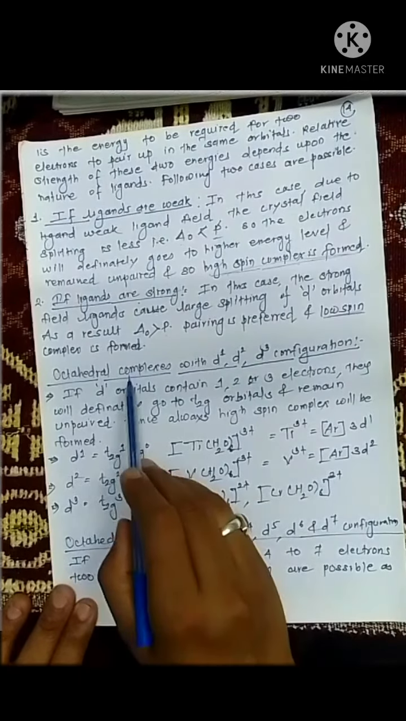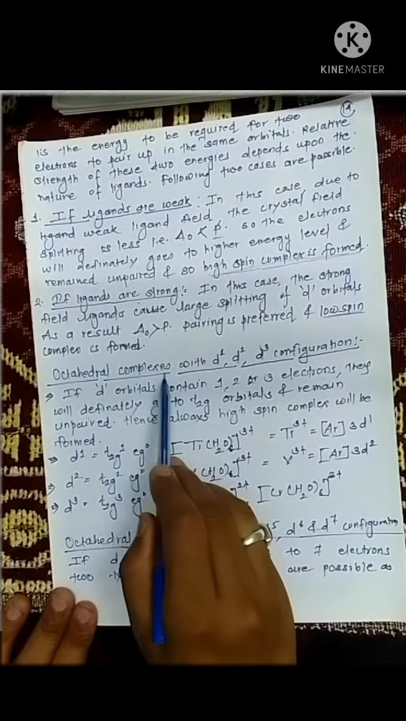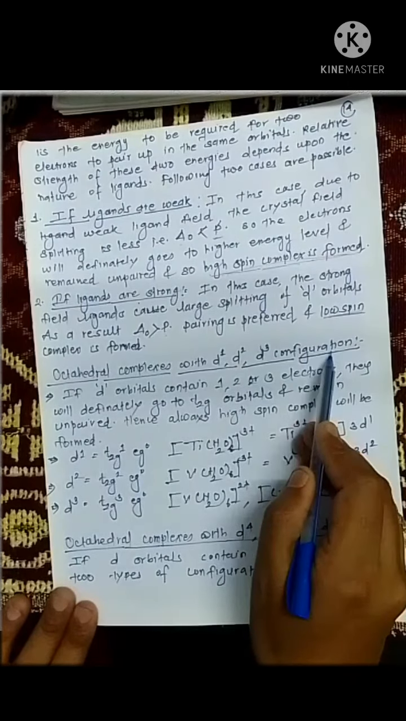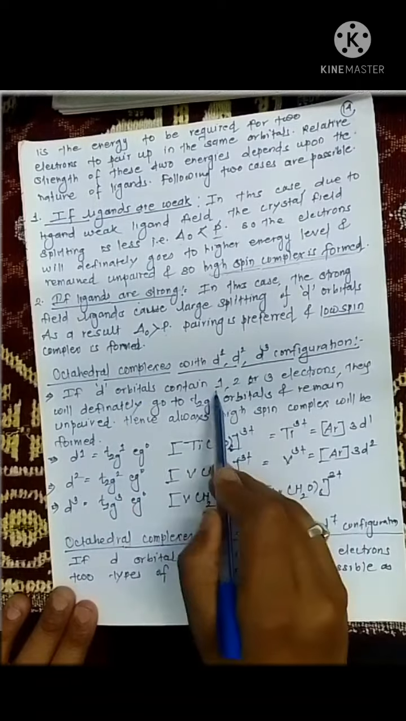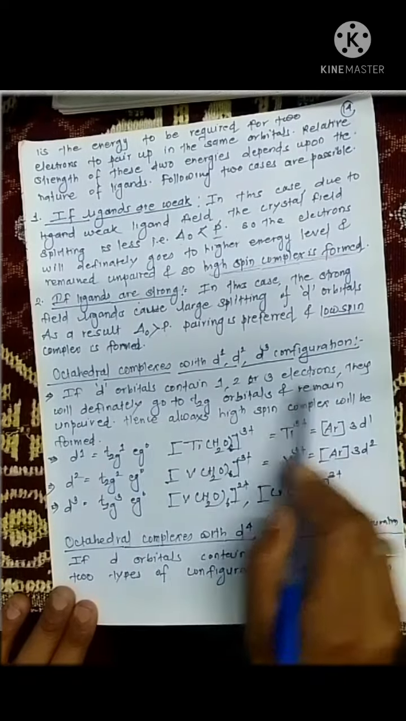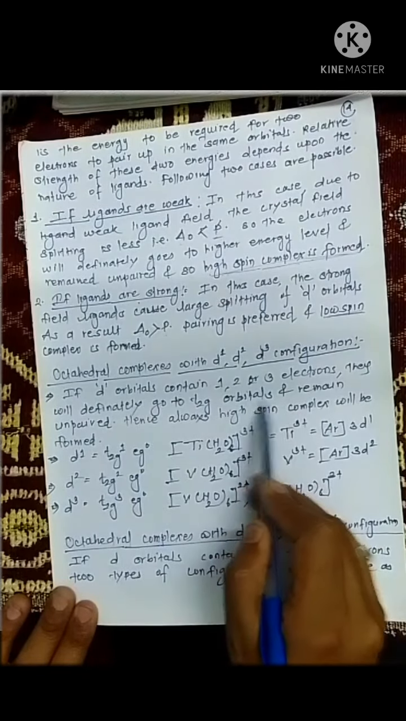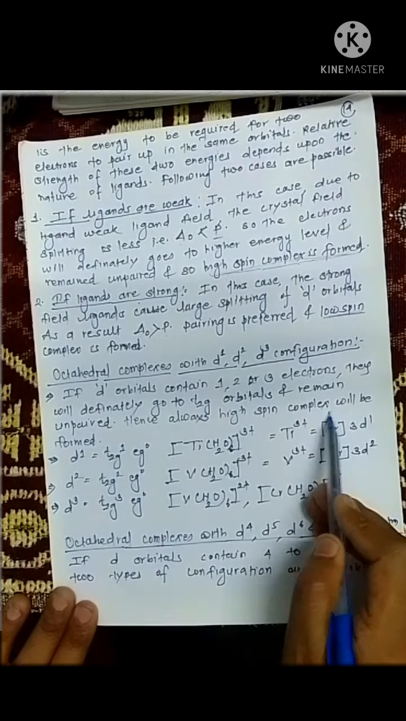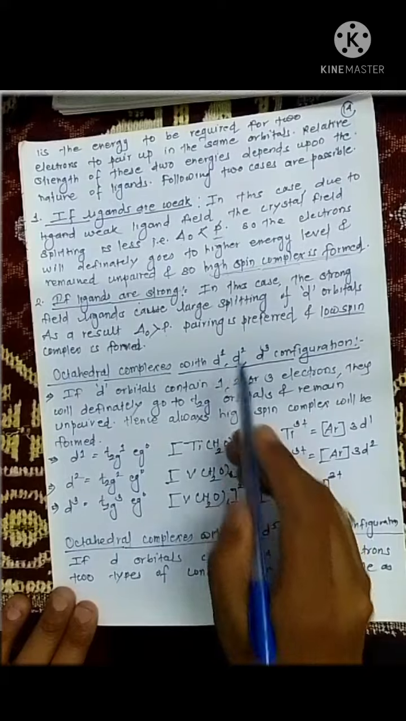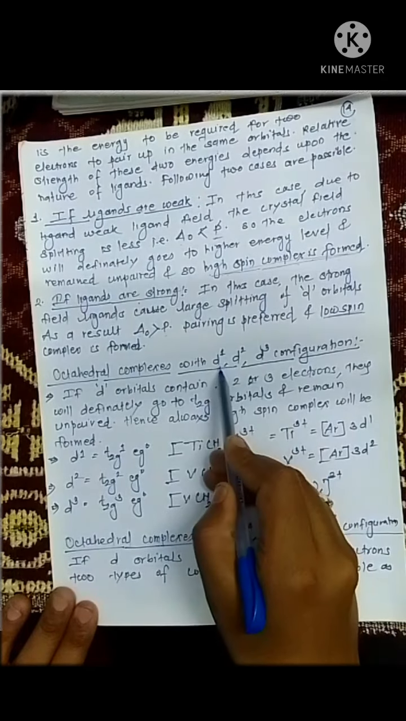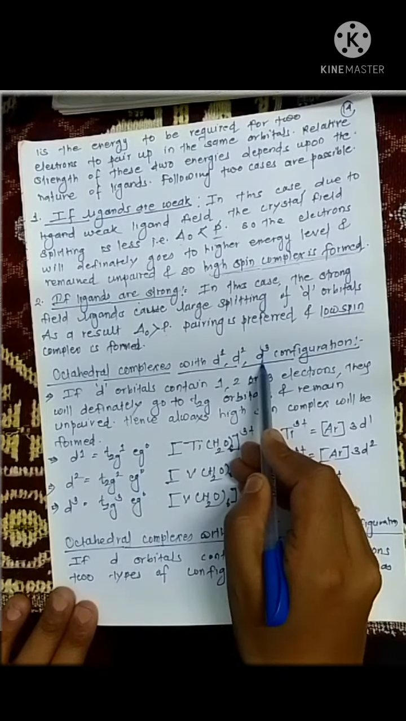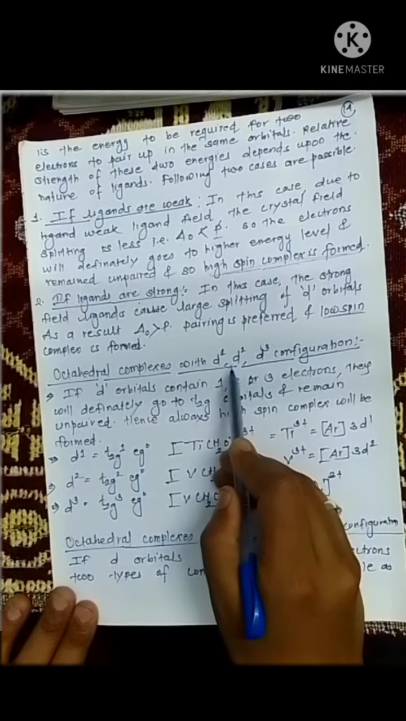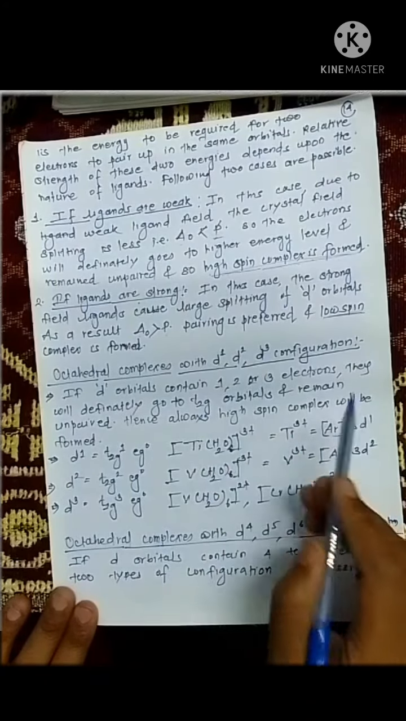So just see here, octahedral complexes with d1, d2, d3 configuration. If the d orbitals contain 1, 2 or 3 electrons, they will definitely go to the t2g orbitals and remain unpaired. Hence high spin complexes are always formed. Now it is important that in d1, d2, d3 configurations, whether the ligands are strong or weak does not matter, because they always go for high spin complex formation.